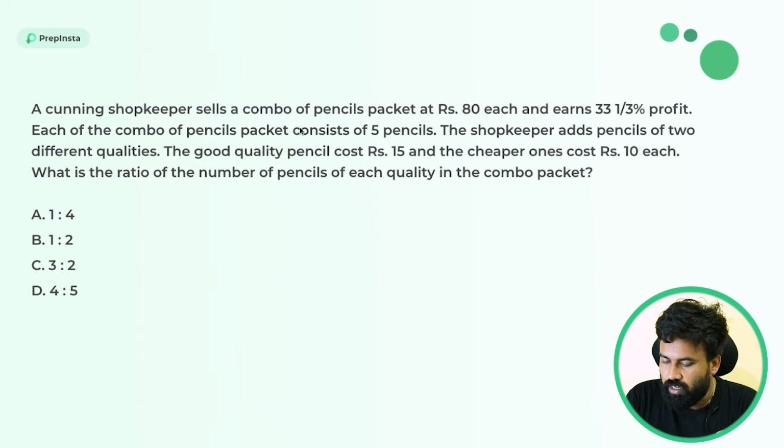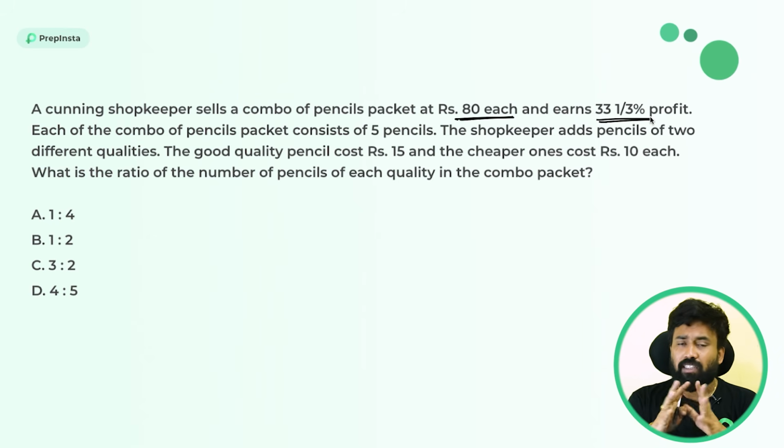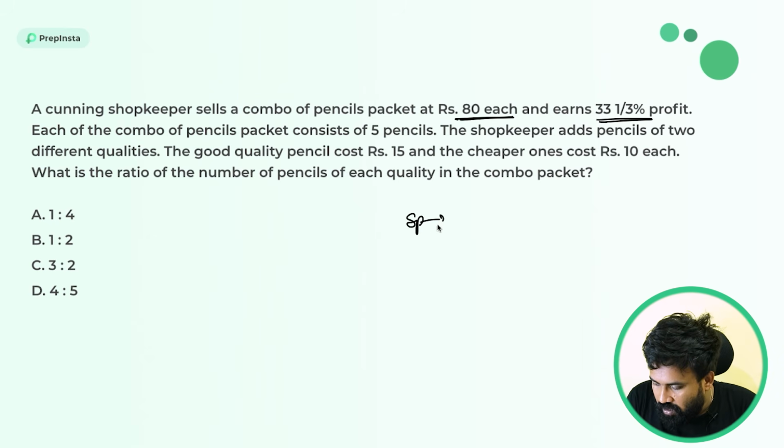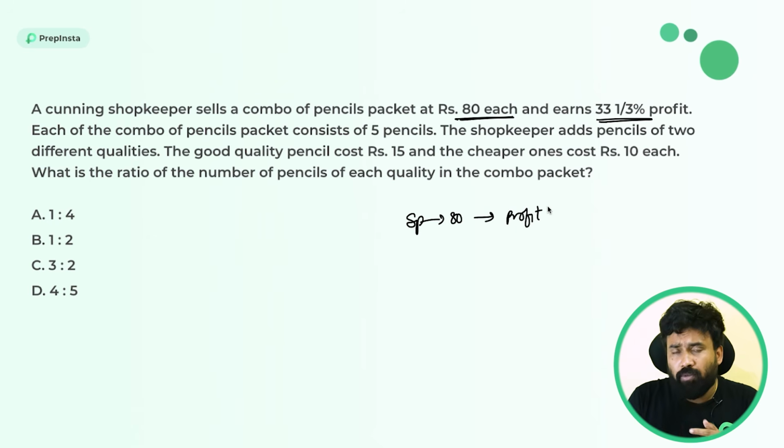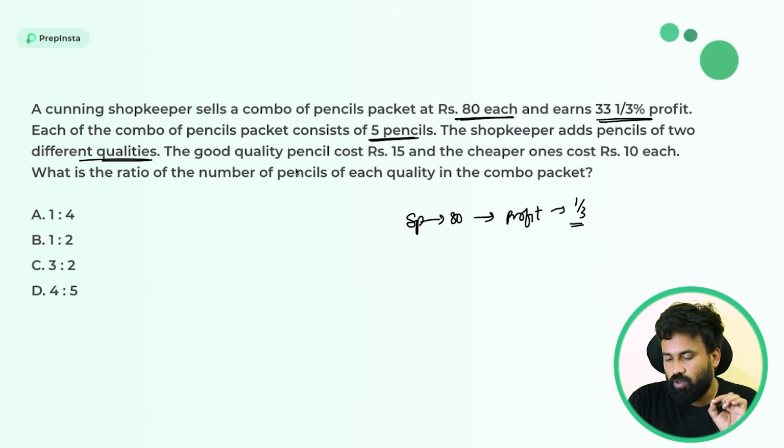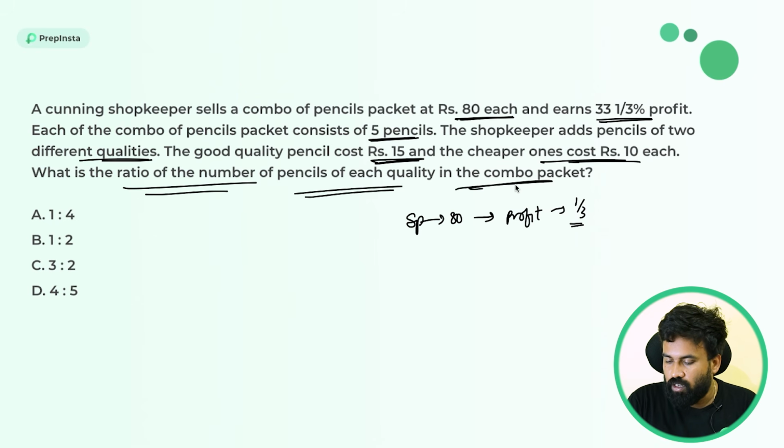A cunning shopkeeper sells a combo of pencil packets at 80 rupees each and earns 33 1/3% profit. Guys, just look here. The selling price is 80 rupees and the profit is 33 1/3%, means 1/3 profit, right? Simple. Each of the combo pencil packets consists of 5 pencils. Okay. The shopkeeper adds pencils of 2 different qualities. The good quality pencil costs 15 rupees and the cheaper costs 10 rupees each. What is the ratio of the number of pencils of each quality in the combo packet?